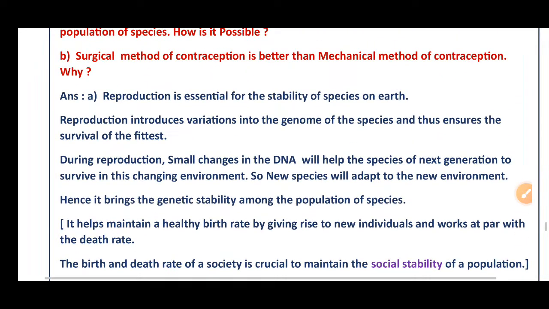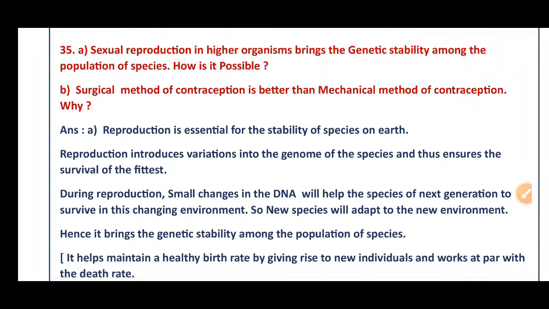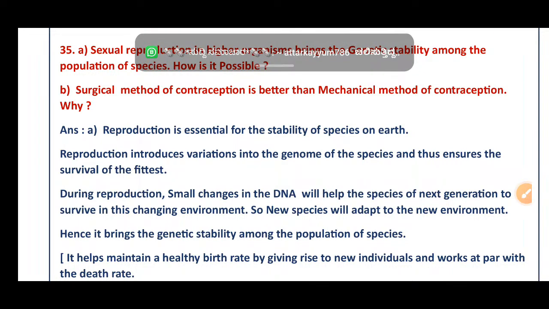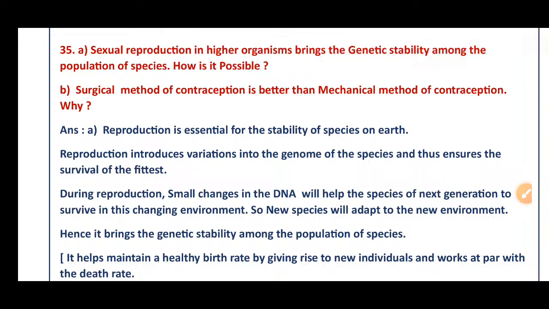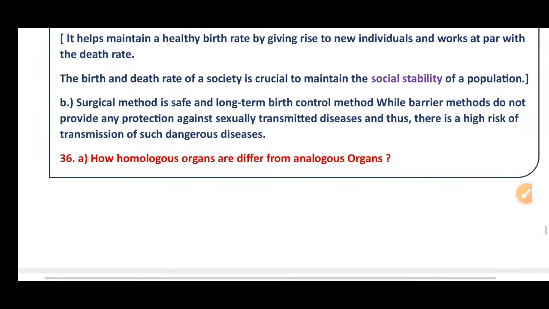Okay. And in question number 35, they also asked a B question. Surgical method of contraception is better than mechanical method of contraception. Why? Then C, surgical method is a safe and long-term birth control method, while barrier methods do not provide any protection against sexually transmitted diseases, and thus there is a high risk of transmission of such dangerous diseases.